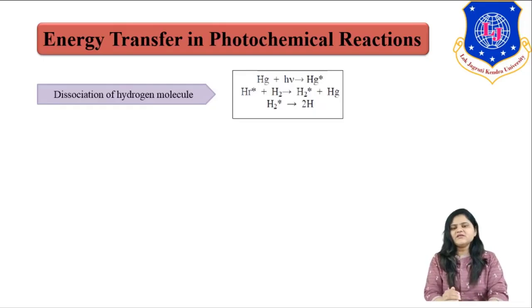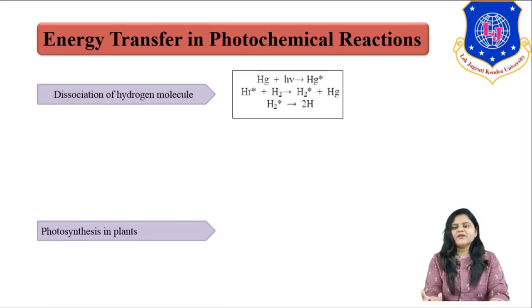Further, this Hg star reacts with our H2 molecules, the excited state takes place, and this leads towards the dissociation of the hydrogen molecule. So in this example our Hg is the photosensitizer. As I said earlier, a photosensitizer absorbs energy and transfers that absorbed energy to the reactant.